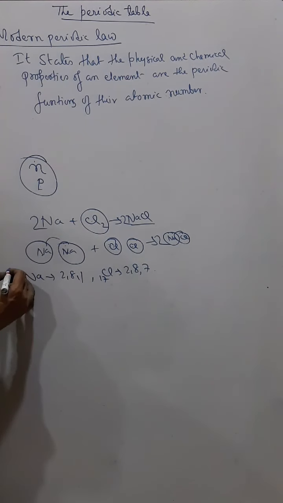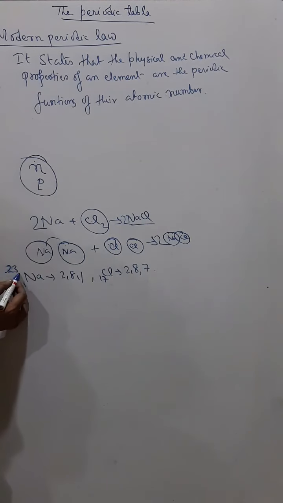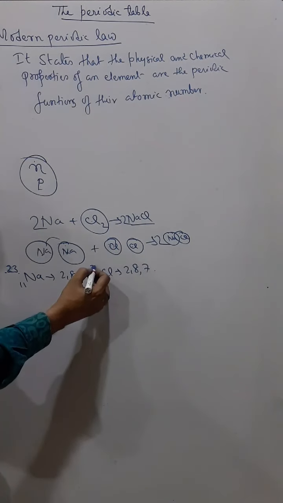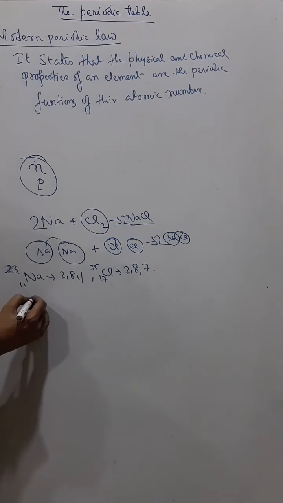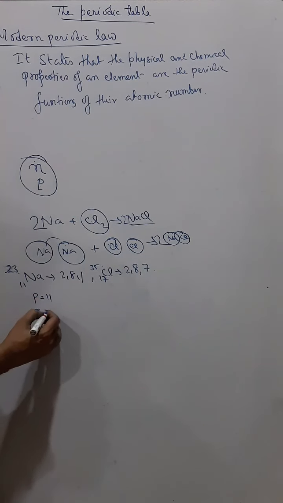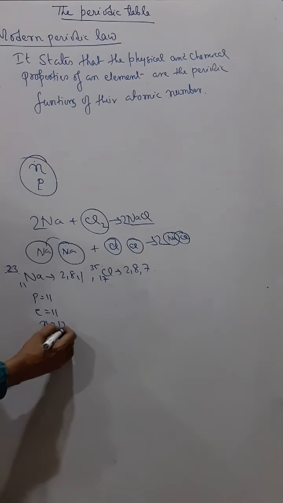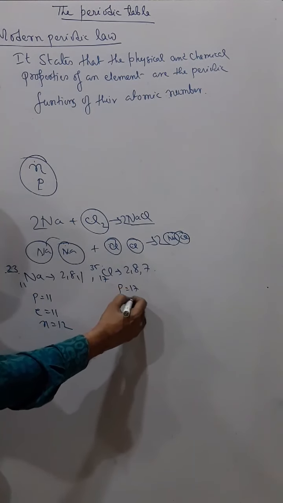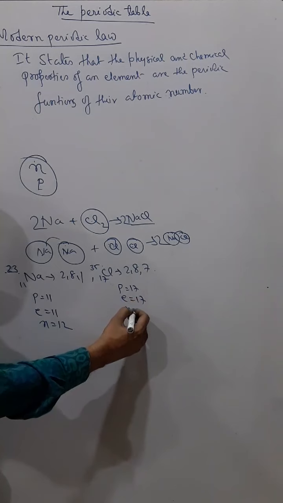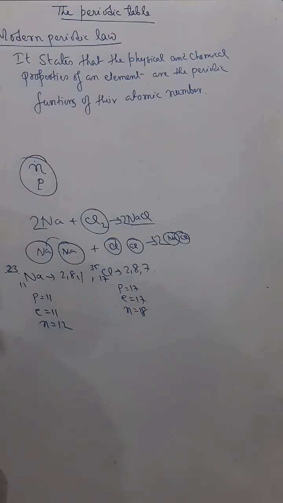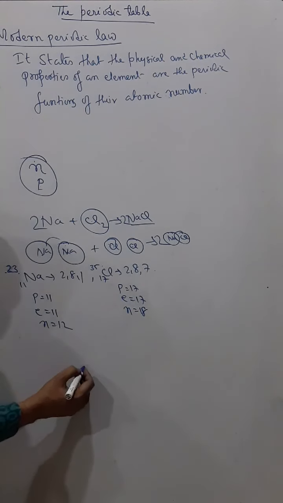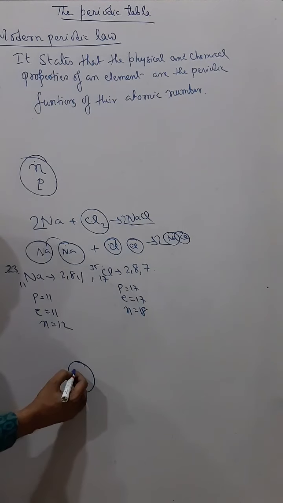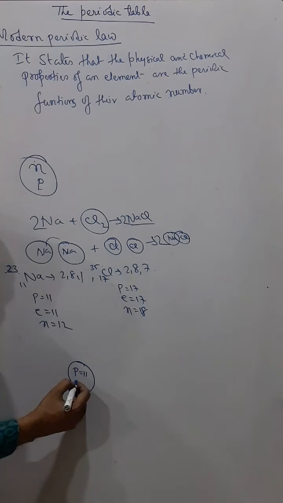If you see sodium, the atomic mass is 23, and for chlorine it is 35. So sodium has proton as 11, electron as 11, neutron as 12, right? Here chlorine has proton as 17, electron as 17 and neutron as 18. Now if you see the structure, what happens? In sodium, you have 11 protons and 12 neutrons.